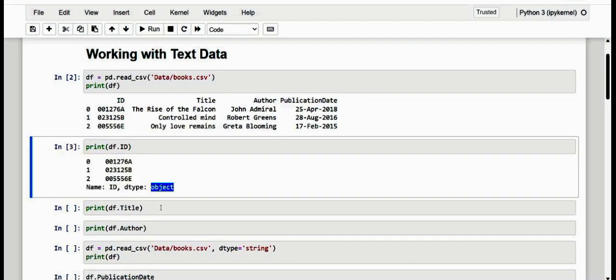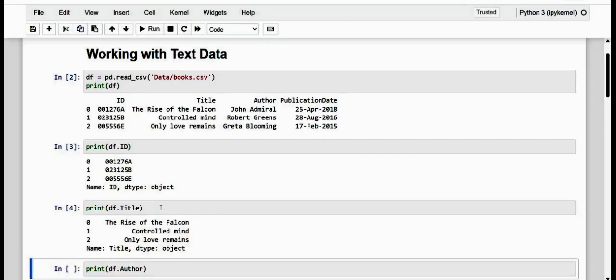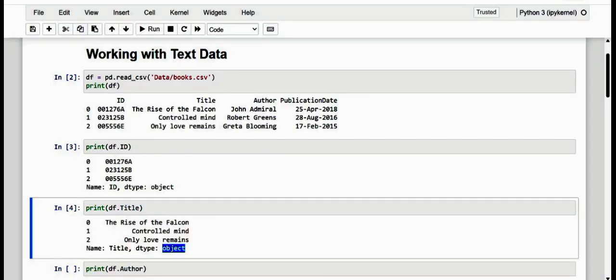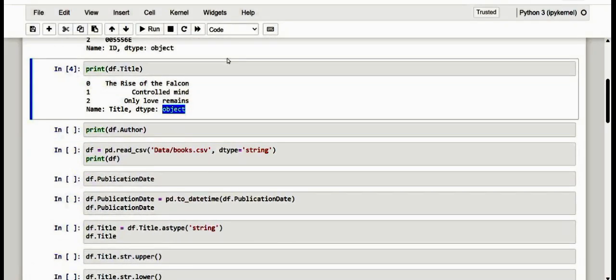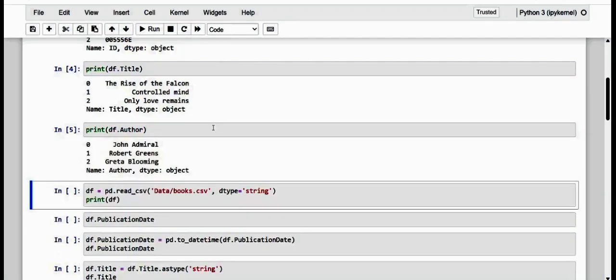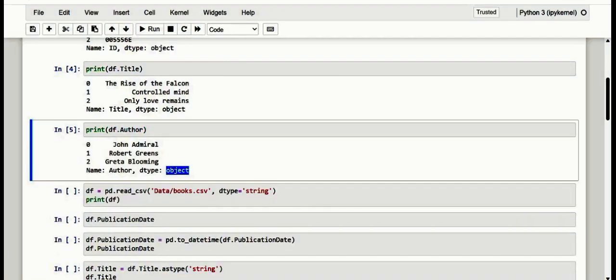Moving on to the title, the data type is object. The same for the author, the data type is object. So as we can see, all these three columns containing text data have been imported into the data frame as values of type object.